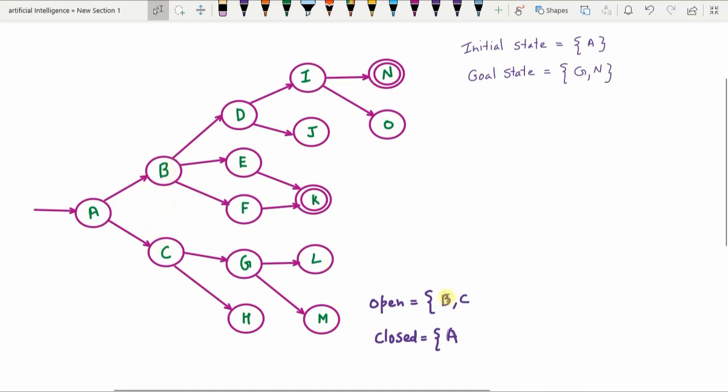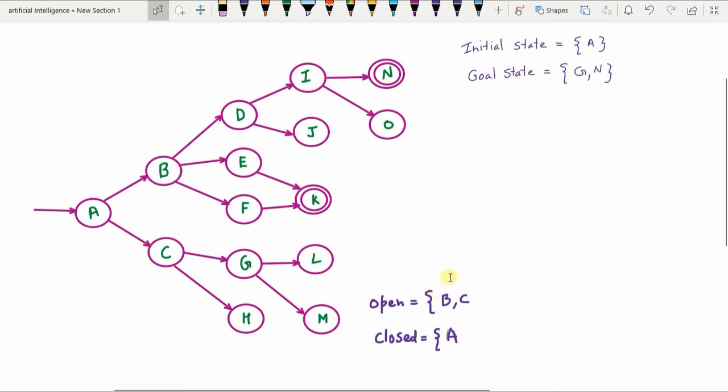You could have inserted C first and B next, or vice versa, because the order here is not important. It is uninformed search space, and as a result there is no preference of one child over the other. There is no goodness value associated with any of these nodes.